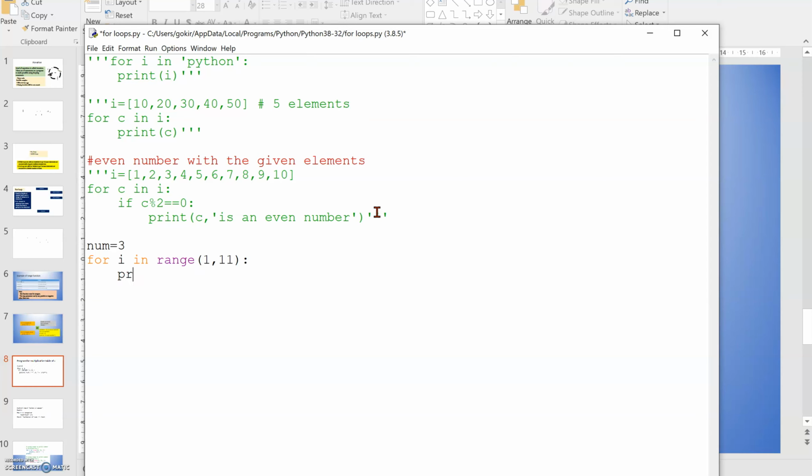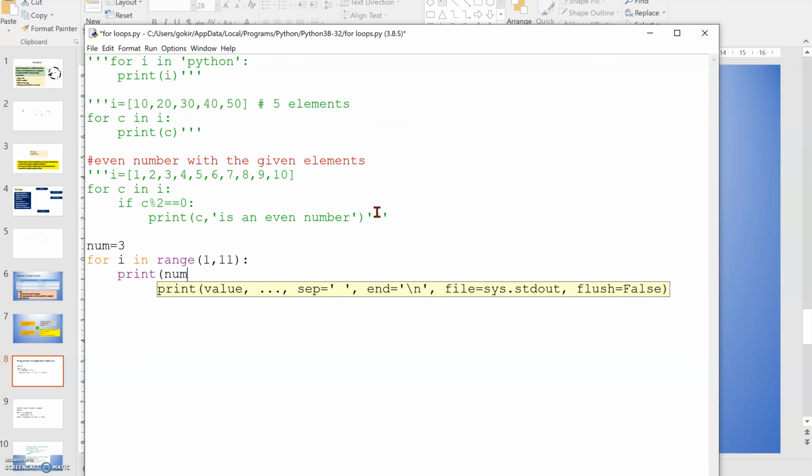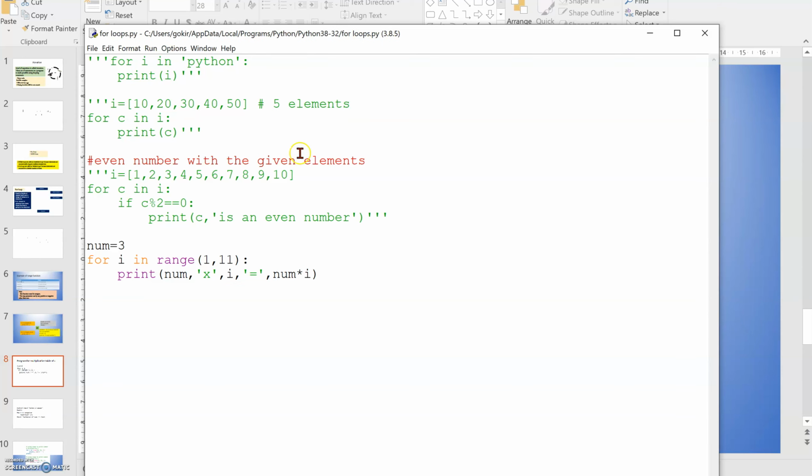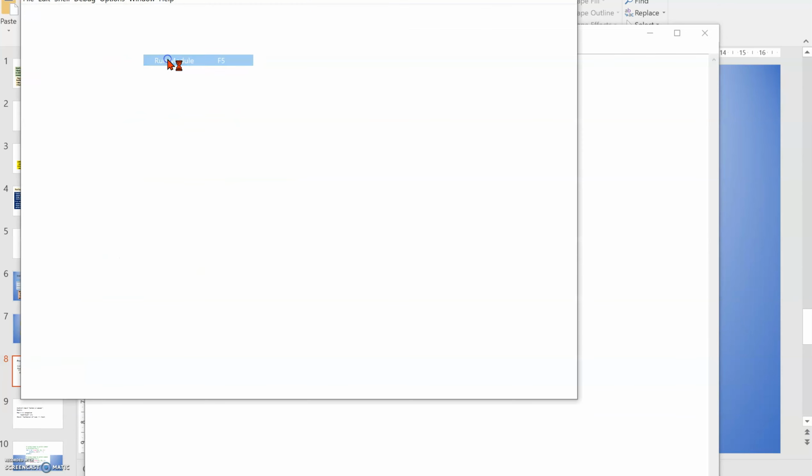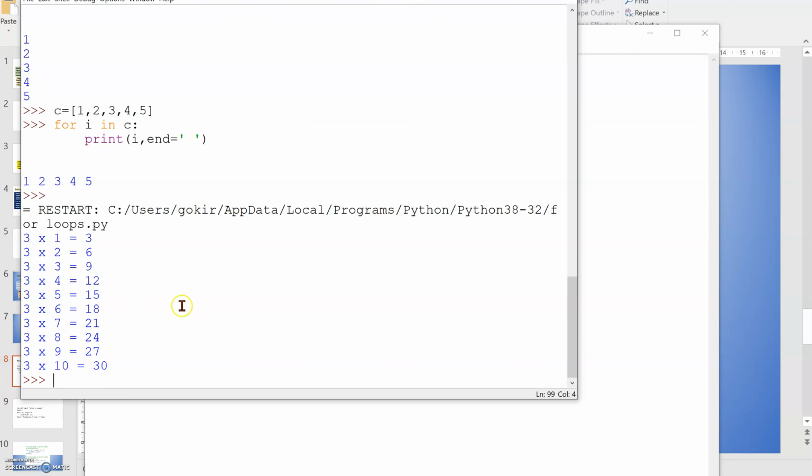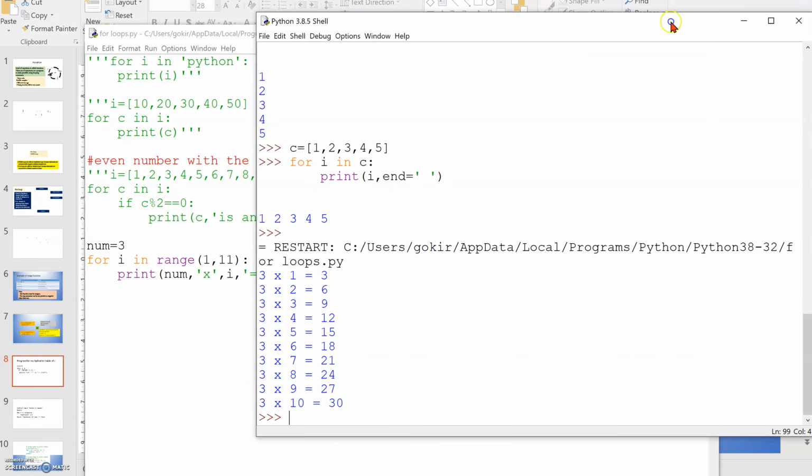Then I'm writing print num comma, then the multiplication symbol, then I, because I will be transferred, then equal to, then whatever the num is, I have to multiply with I, because I will be printed. So let's see when I'm executing this program. Here you can see the third multiplication table is done.